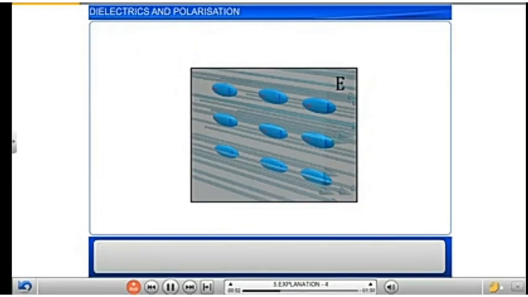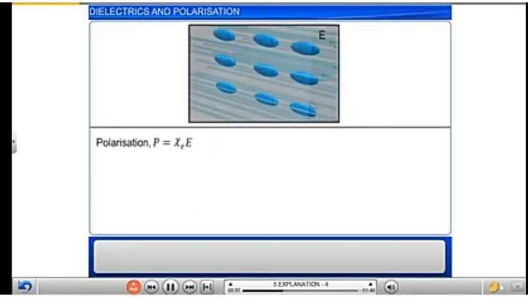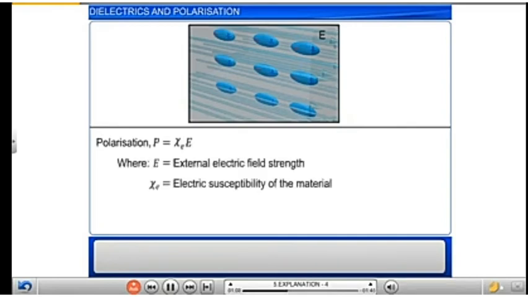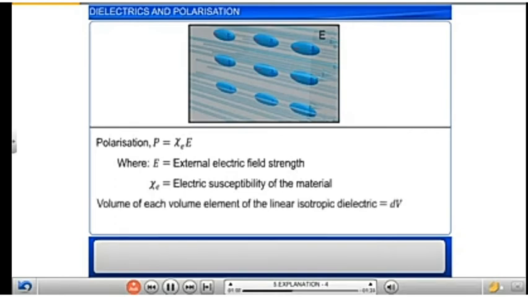So for linear isotropic dielectric materials in a uniform external electric field, the polarization P is equal to chi times E, where chi is the electric susceptibility of the material.